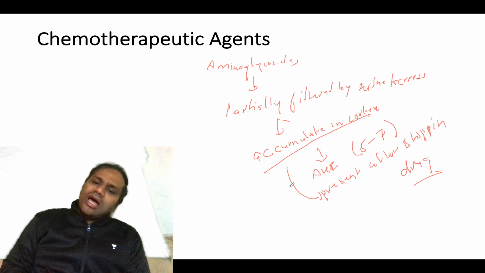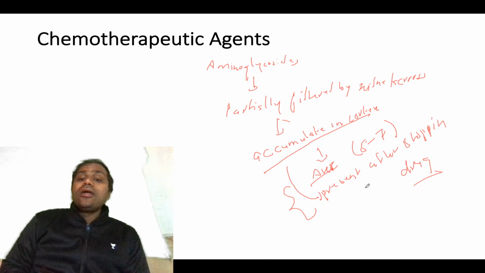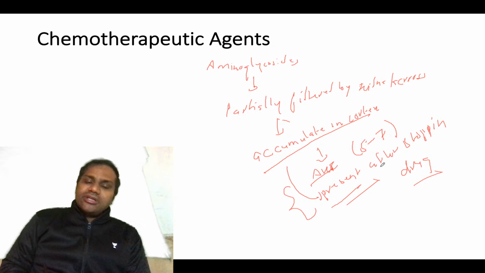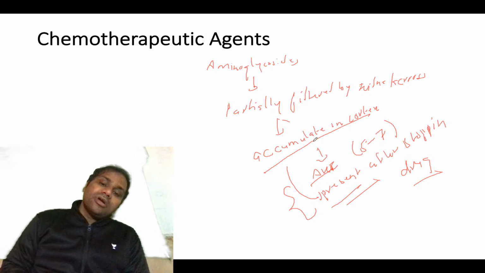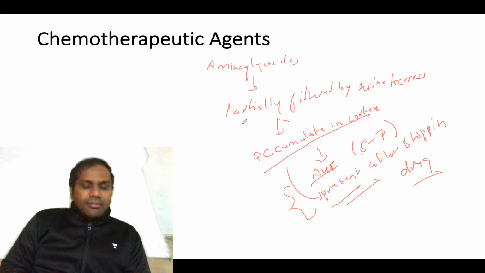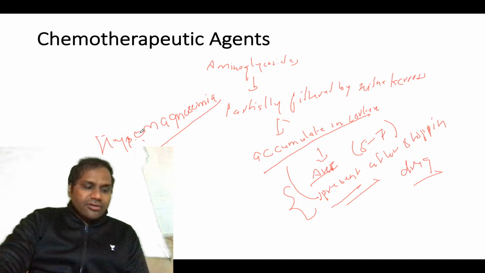AKI will basically show delay, at least in 5 to 7 days it will show, and obviously aminoglycosides can result in tubular injury even after the drug has been stopped, because it accumulates in the cortex, okay. So remember hypomagnesemia is basically the most common presentation of aminoglycoside injury. So it's the most common finding.